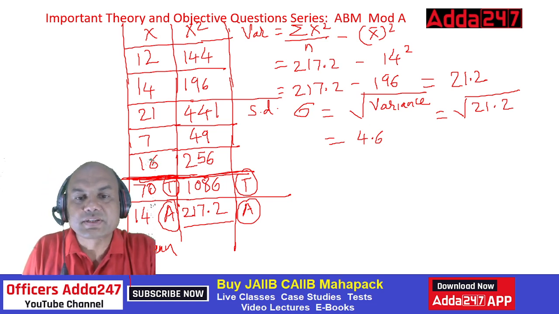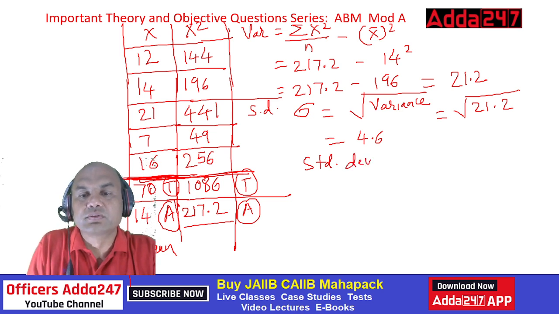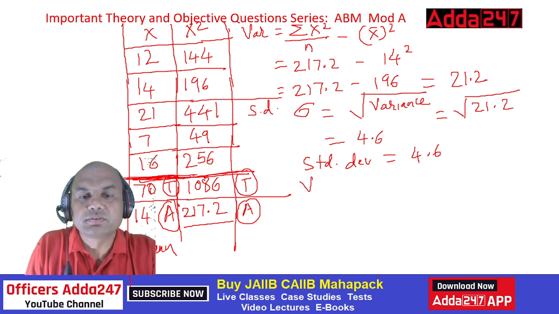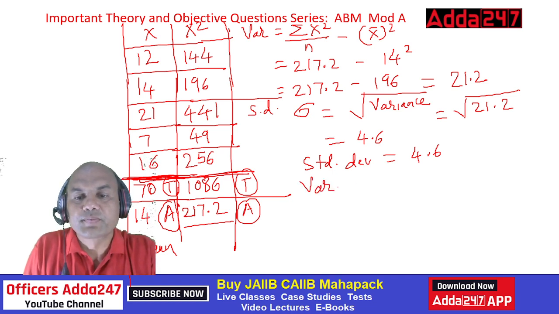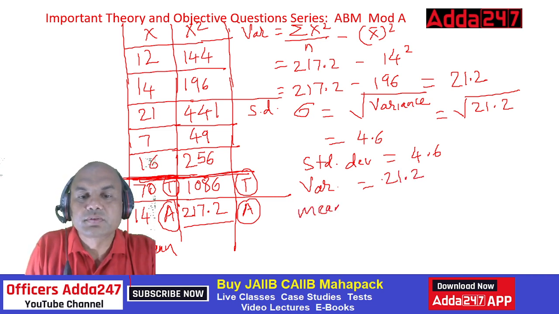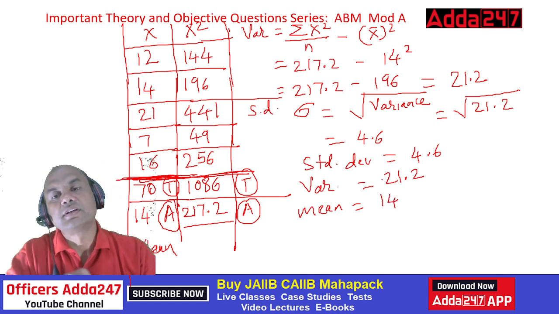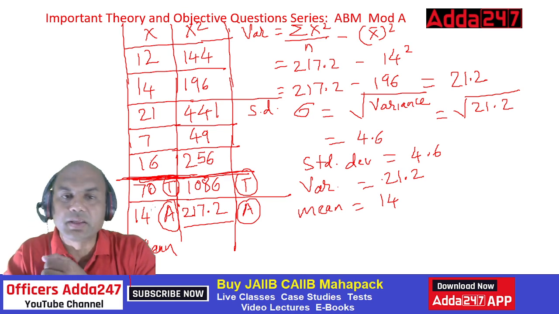Standard deviation equals to 4.6 and variance equals to 21.2. Okay, and mean equals to 14. So this is my final answer. Standard deviation, variance and mean, right?